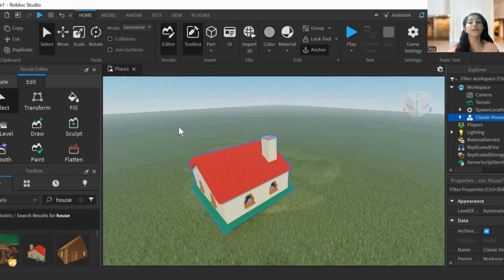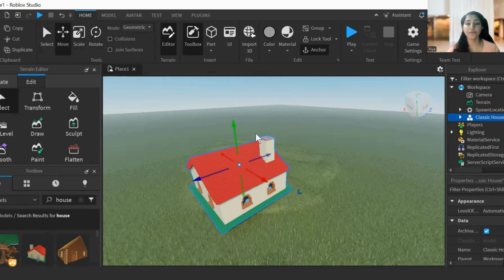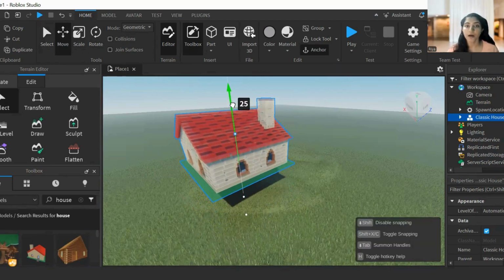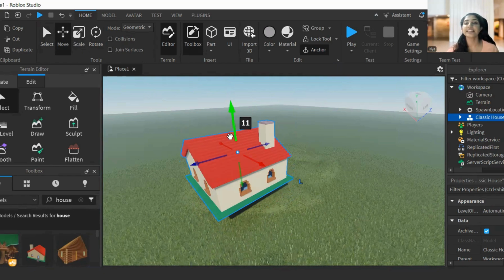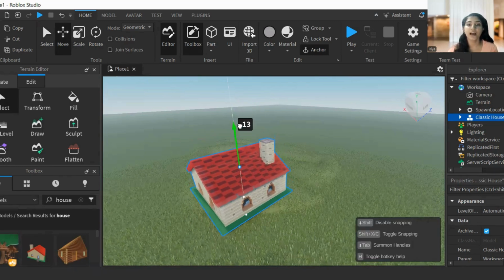Now, if I want to make the object move, I make use of the move tool. If I click on that move tool, you can see a three color axis has come, right? A green arrow, a blue, and a red. If you want to make the house move vertically up or down, we have to change that green one. You can see the stats are changing. First of all, it is 0.